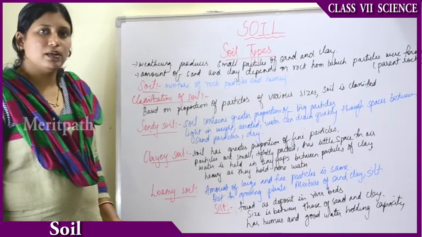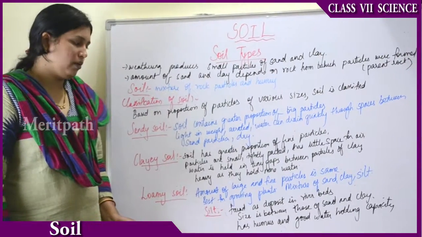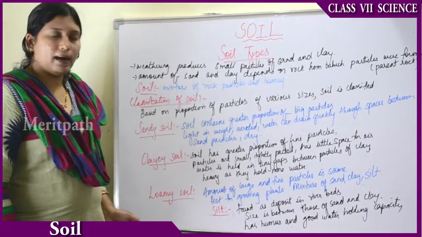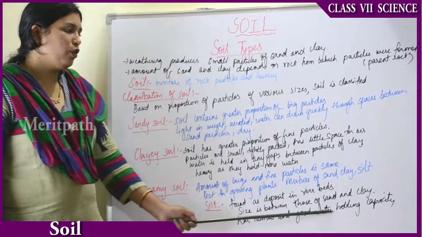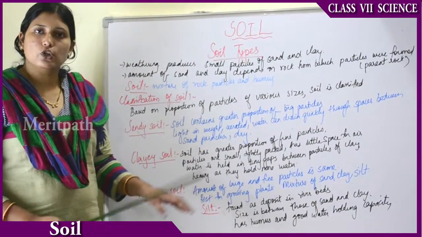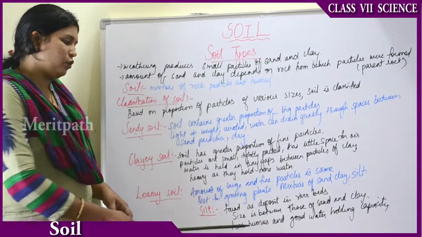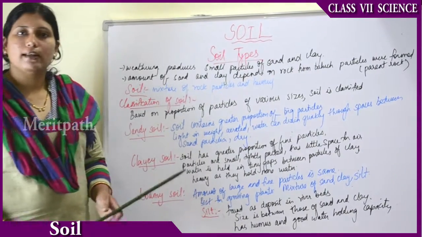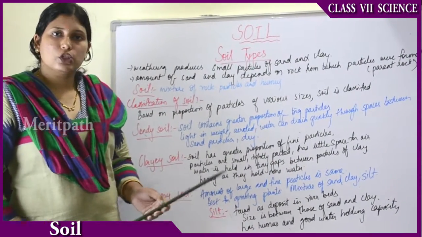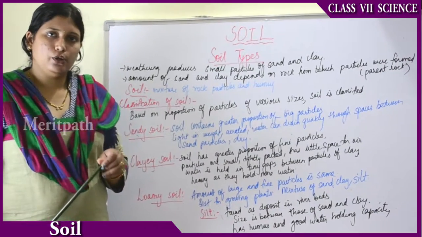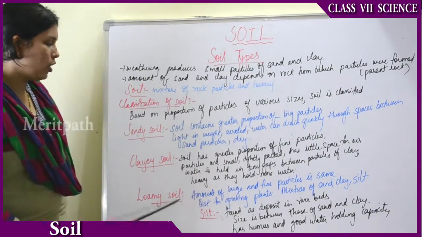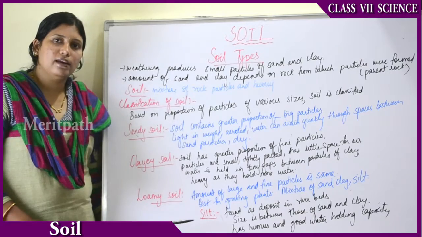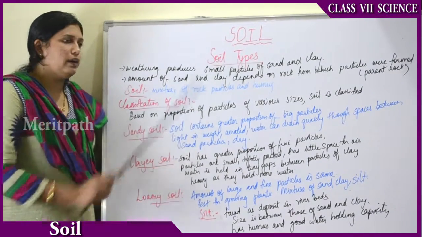And it has humus. What is humus? Remember, remind yourself, dead rotting matter. So it has humus and good water holding capacity. If there is humus, what happens? Humus makes the soil fertile, provides good nutrients. So that is why loamy soil is always best for growing plants and everything. So this is about the soil types.